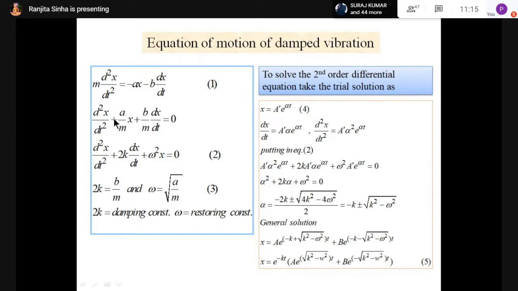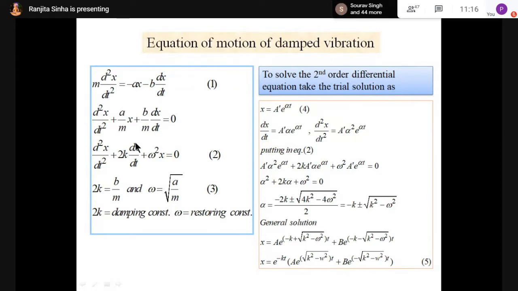Now I am going to find out the differential equation for damped vibration. I have already discussed the differential equation for simple harmonic motion, and here I am going to discuss the differential equation for damped vibration. So I have changed the side of equation 1, from the right hand side to the left hand side, and d2x by dt square plus a by m x plus b by m dx by dt equals 0. All the terms of the right hand side are given in the left hand side, and the equation remains as this.